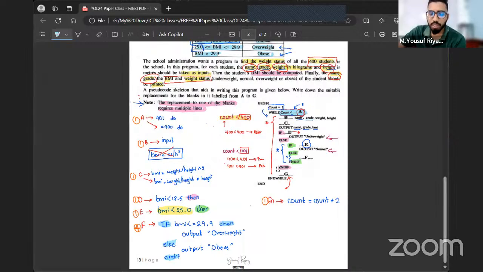So in this question, the loop is ending because the value of count is changing. But let's say I have a different program, like a password kind of program. Let's say if your password is matching, then nothing happens. But if your password is not matching, again it asks you to enter the password, something like that.